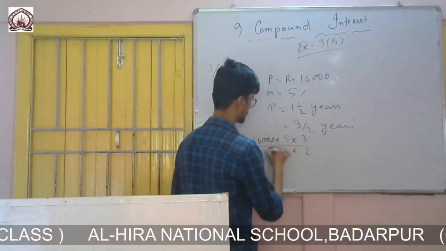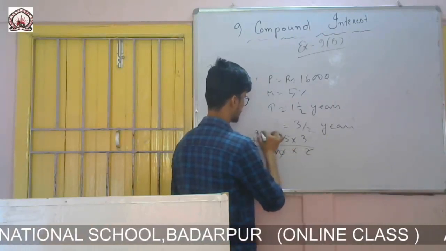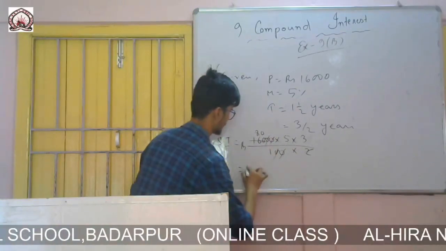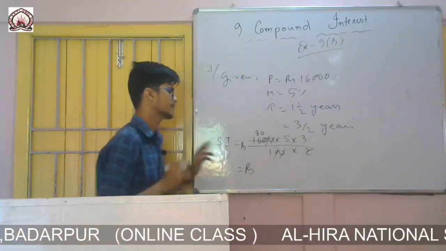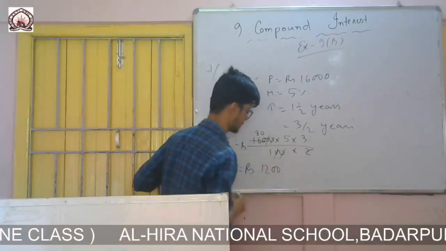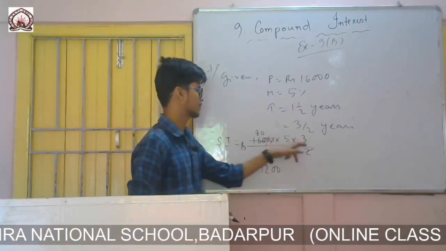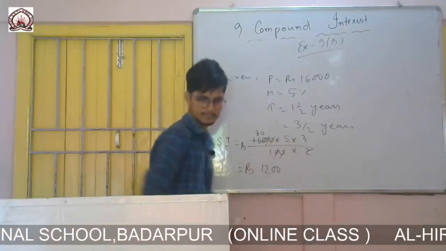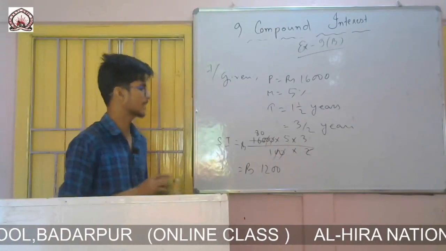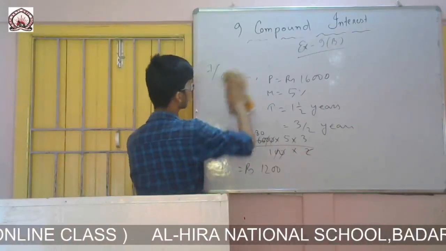So 0 0 cancel and 2 times 8 are 16, 80. 8 5s are 40 and 4 3s are 12. So it will be 1200. So SI is 1200. So now we'll calculate this compound interest, which is reckoned half yearly.